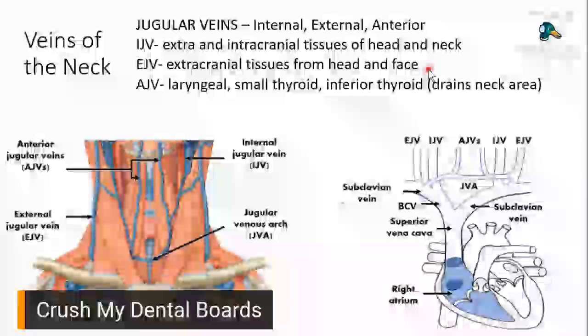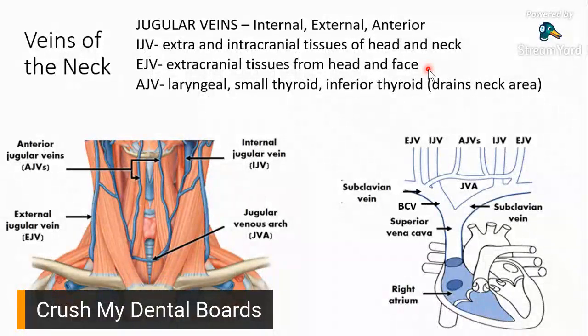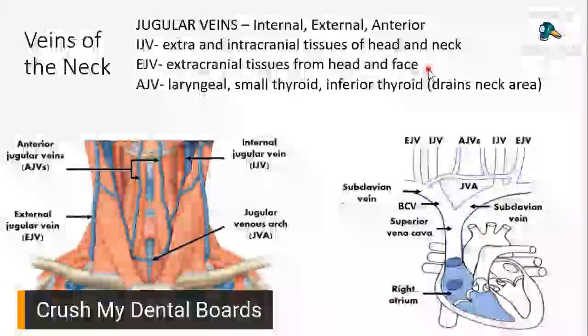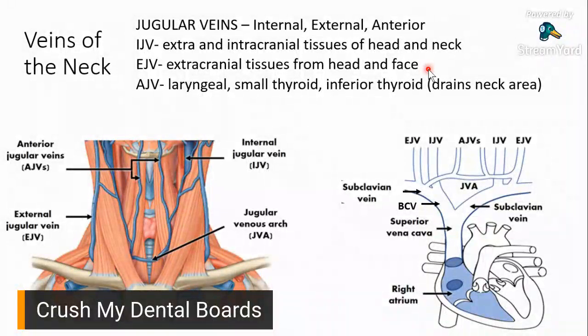So kanina, kailan lang ba natin na-meet si external jugular vein? Na-encounter lang natin siya with the posterior auricular vein draining to it, at saka yung posterior aspect ng retromandibular vein connecting to it. And then, another jugular vein in existence would be the anterior one. So how are they related to each other?